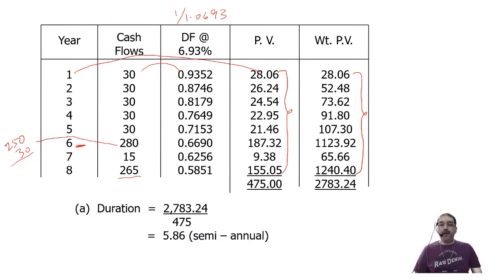It is not a rate of interest, so you can directly multiply or divide now. We'll have to divide by 2. This is semi-annual. Semi-annual 5.86. That means I'm saying 8 semi-annual periods, so how many full years? 4. The same way, 5.86 semi-annual periods. When you are converting from semi-annual to annual, here you have to divide by 2. So it is going to be 2.93 years.